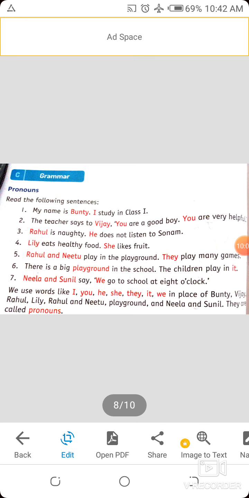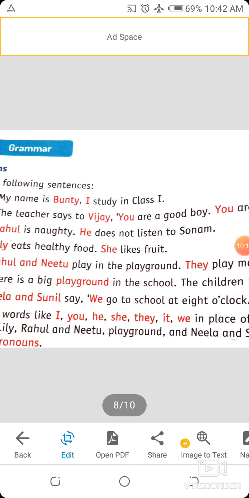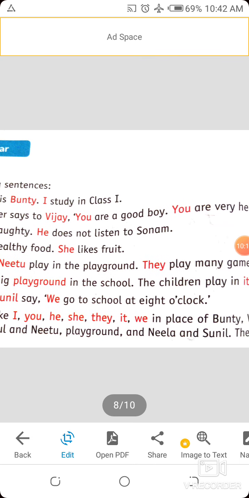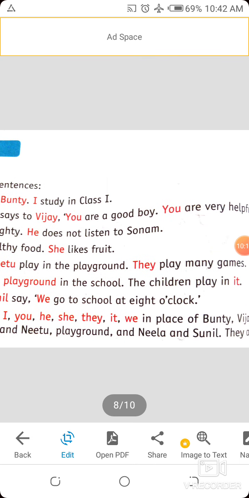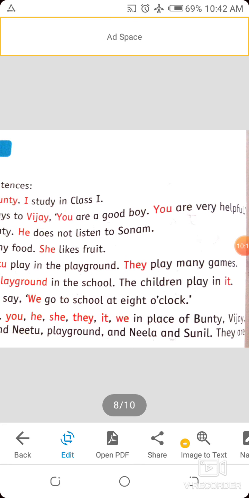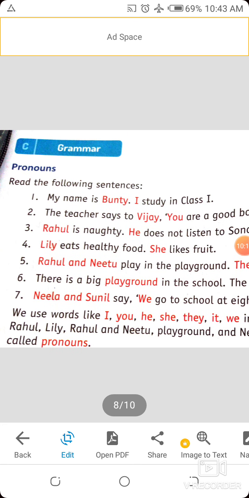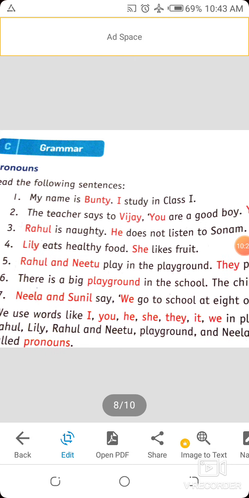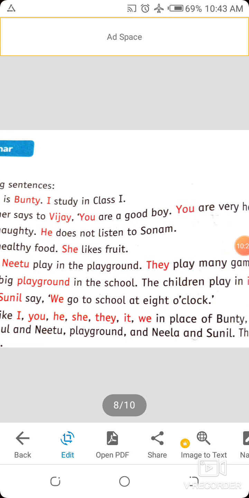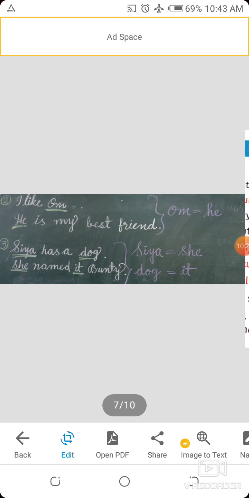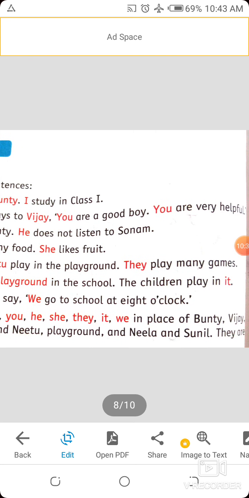Neela and Sunil say we go to school at 8 o'clock. We use words like I, you, he, she, they, it, we in place of Bunty, Vijay, Rahul, Lily, Rahul and Neetu, playground, and Neela and Sunil. They are called pronouns.